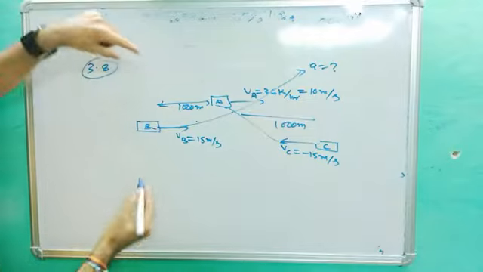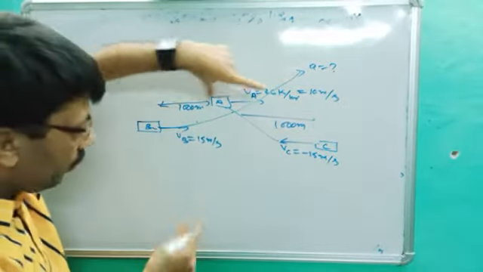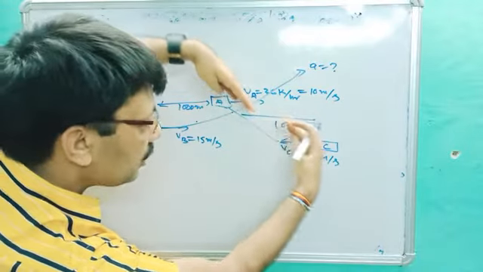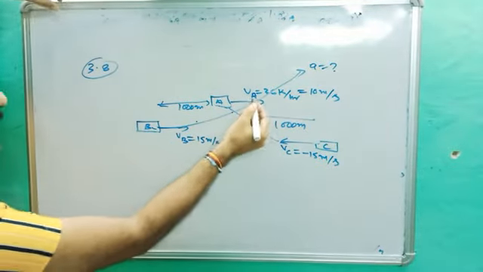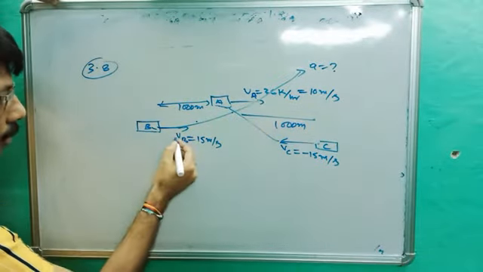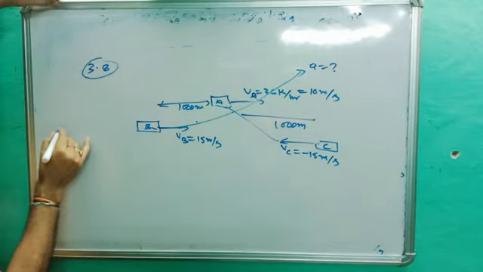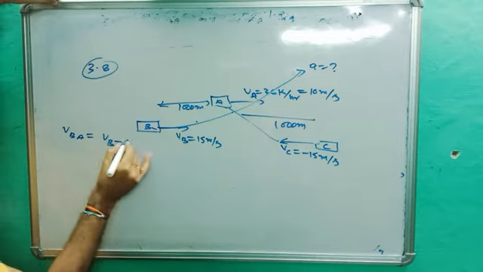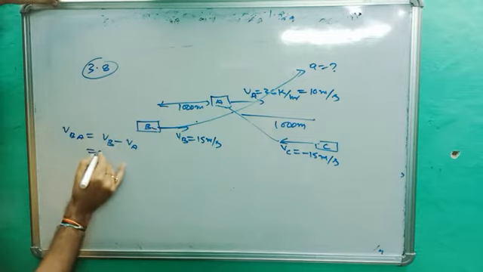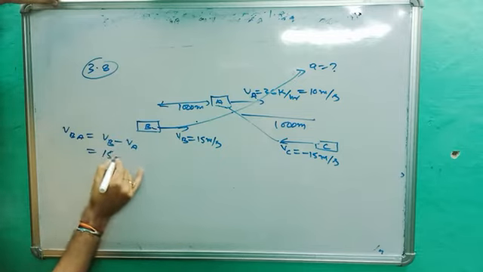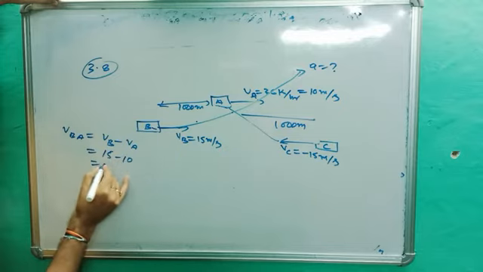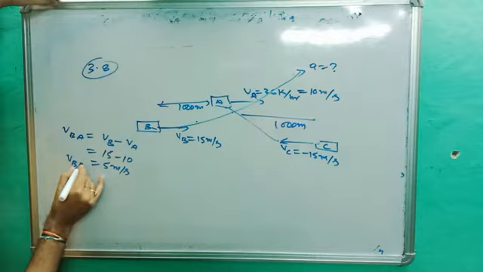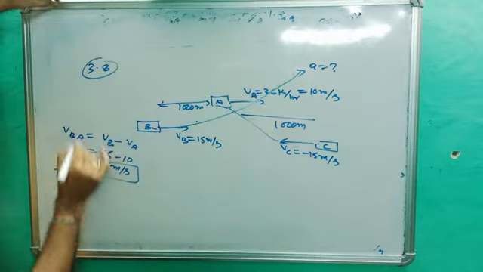First you find that this velocity will not work, because this car is moving away and this car is moving towards each other. So we have to find the relative velocity. The relative velocity of B with respect to A. What we get here? VBA is equal to VB minus VA. So it will be 15 minus 10 is equal to 5 meter per second. This is the velocity of B with respect to A.